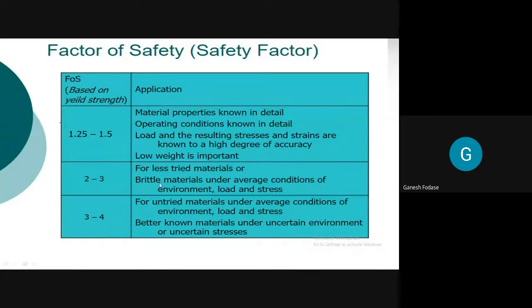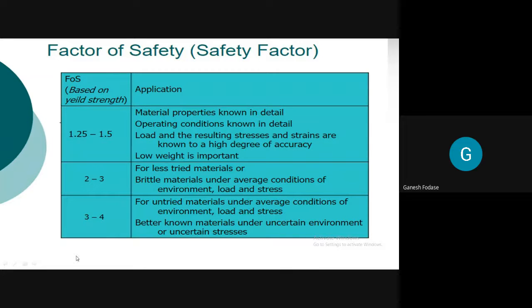So the material is brittle under average conditions of environment, and loads and stress. We don't know exactly about the material properties. In that case, we are going to select a factor of safety of 2 to 3. Then 3 to 4, for untried materials.